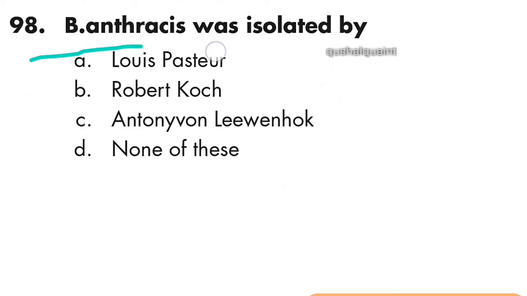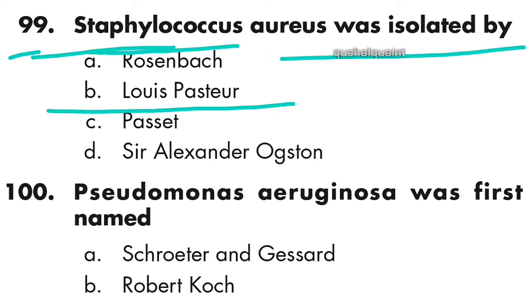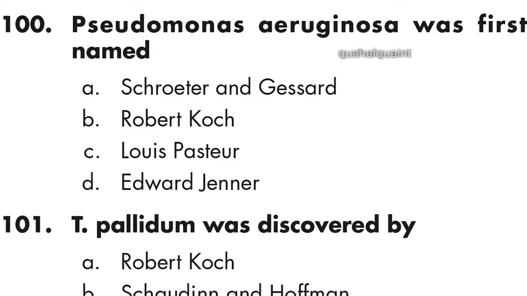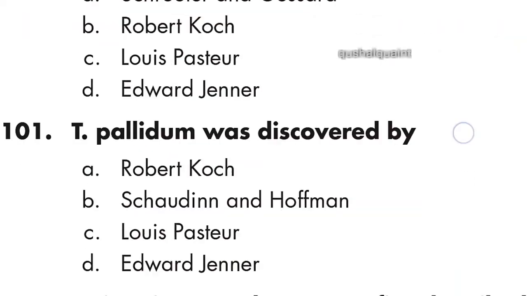98: B. anthracis was isolated by Robert Koch. Option B is right. 99: Staphylococcus aureus was isolated by Louis Pasteur. Option B is Louis Pasteur. 100: Pseudomonas aeruginosa was first named Schroeter and Gessard. Option A is right.